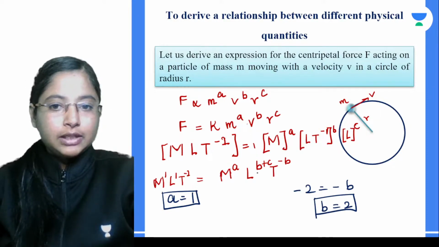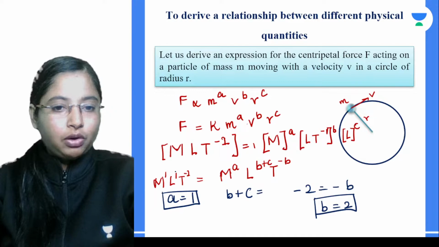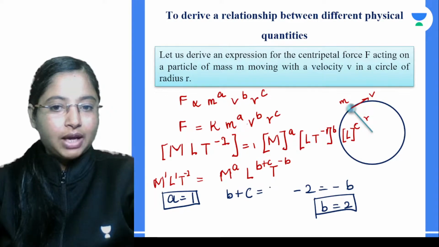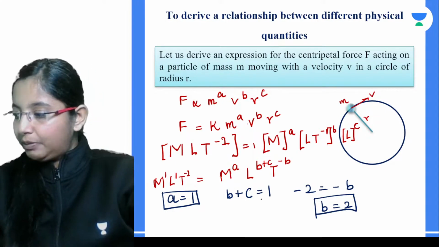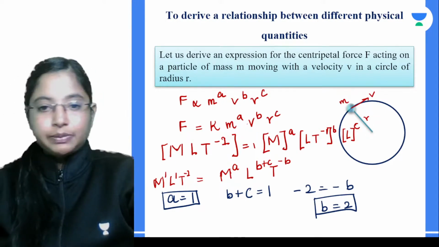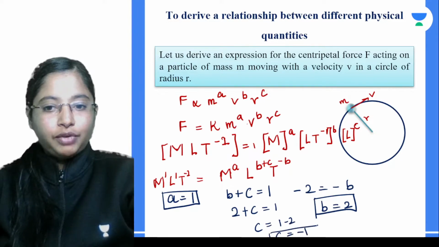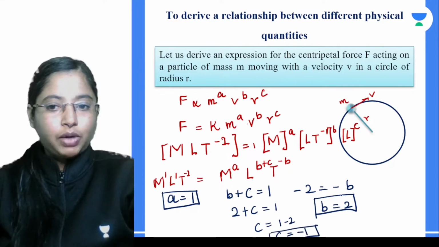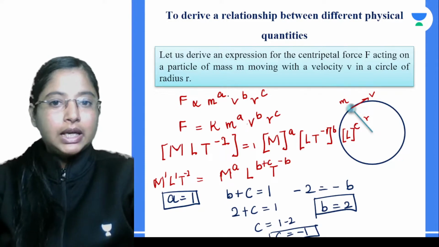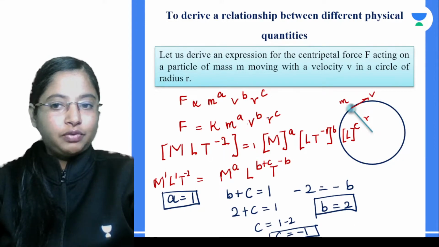Next let's see the powers of the term L. So b plus c is equal to, on the left hand side we have 1. b we already know is basically 2, right? So 2 plus c is equal to 1. So c will be equal to what? 1 minus 2. So c is going to be minus 1. So we got three quantities, which is a is equal to 1, b is equal to 2, c is equal to minus 1. Substitute the same in this equation that we have over here.